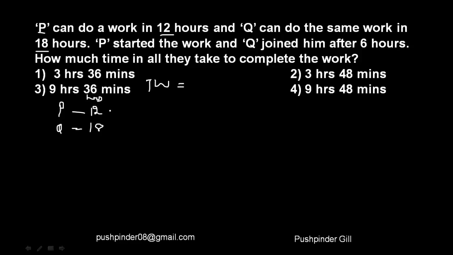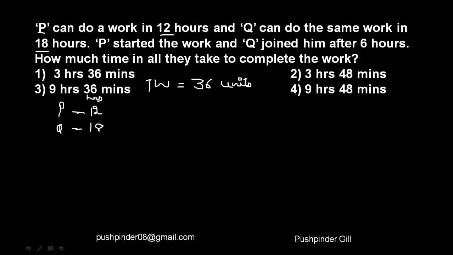As I can see here, it's 12, it's 18. The LCM would be better, so I assume the work to be of 36 units. Let's call it 36 burgers this time, right? So P and Q have to eat 36 burgers.